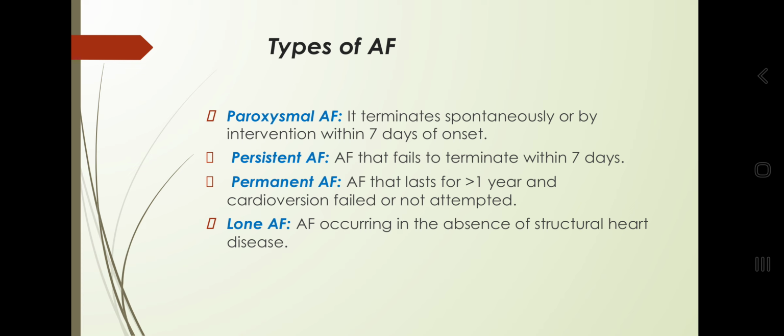What are the types of AF? We have paroxysmal AF, which terminates either spontaneously or by intervention within the first week of onset, mostly within 1 day. Persistent AF, AF that fails to terminate within the first week. If it persists for 1 year or failed cardioversion, we are calling it permanent AF. Lone AF, when there is no structural heart disease present.